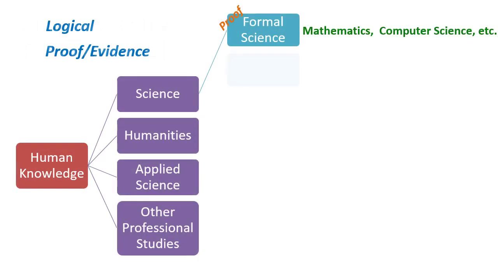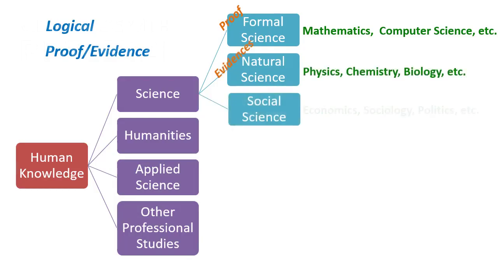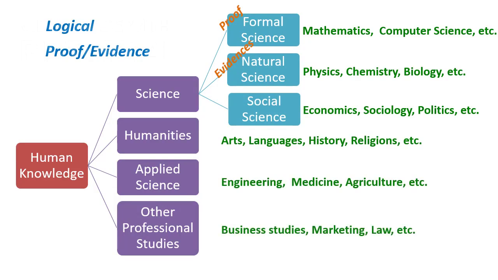First, we can categorize human knowledge into four areas, namely, science, humanities, applied science, and other professional studies. The main characteristics of science include the logical nature and providing proof or scientific evidence. We can subdivide science into formal science, natural science, and social science.